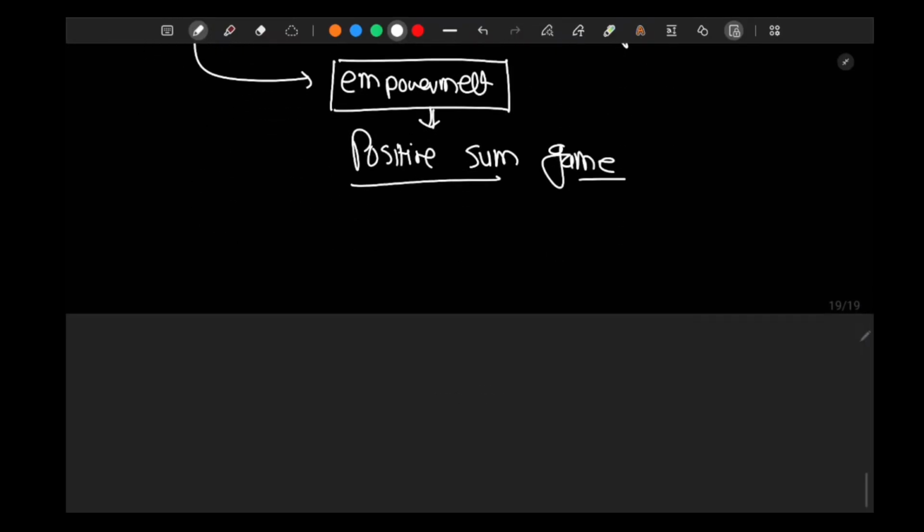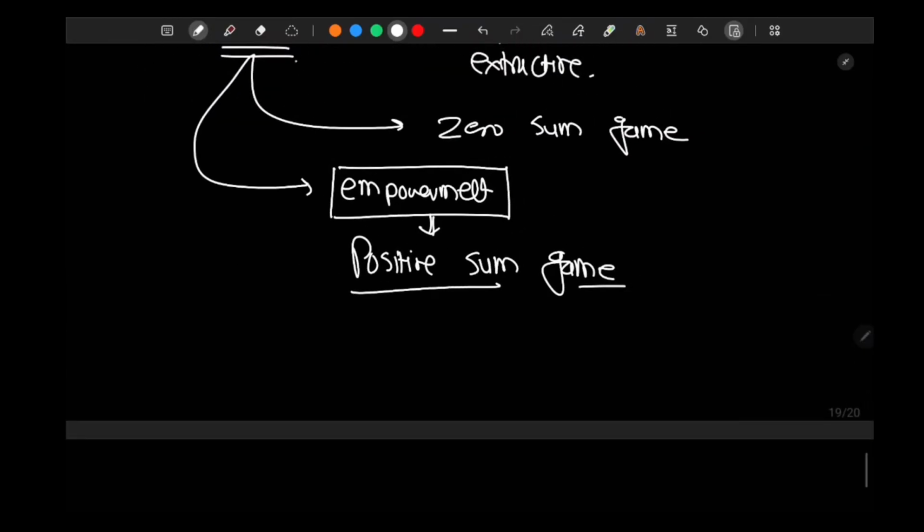The winner does not take all, but both of them are winners. Power is empowerment. Both parties are winners. This is a positive sum game. A zero sum game is where only one party is the winner. A positive sum game is where all parties are winners. All of the parties go home happy. Right? Tickner says power is not a zero sum game, but a positive sum game. Power should be and can be used for empowerment.